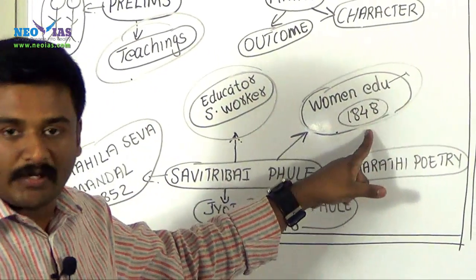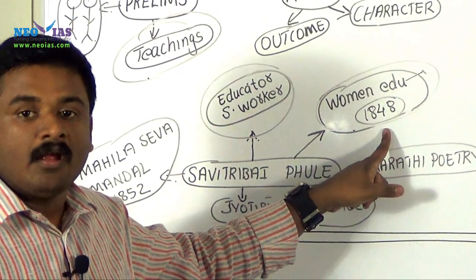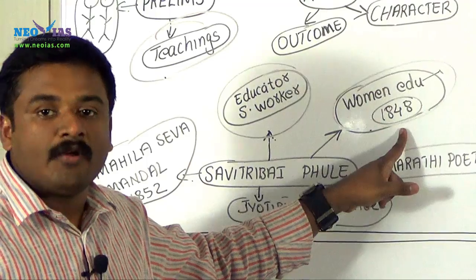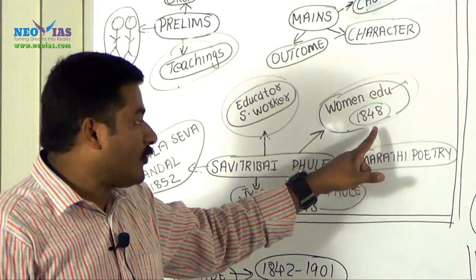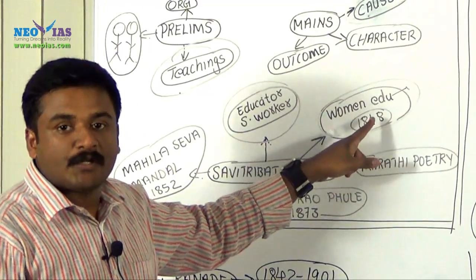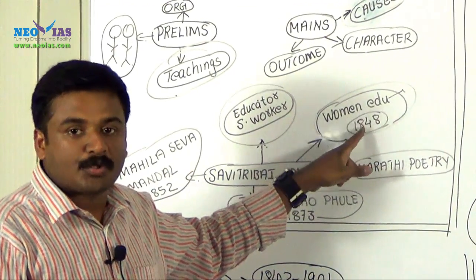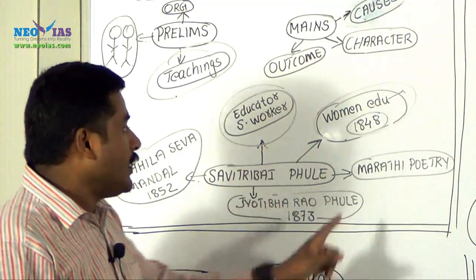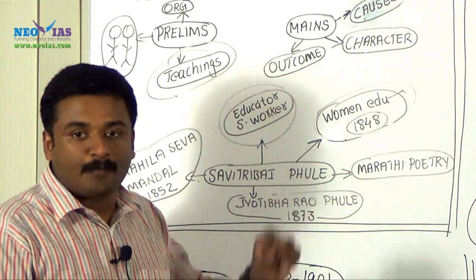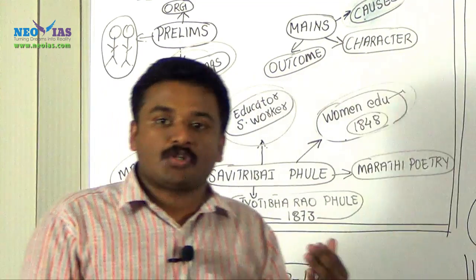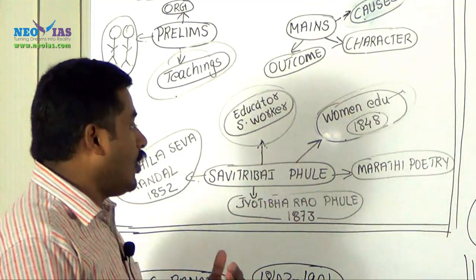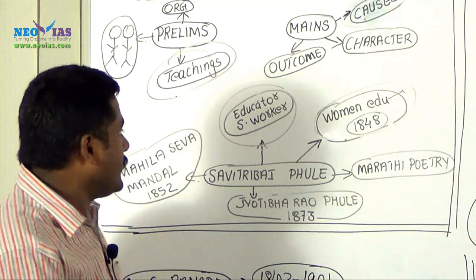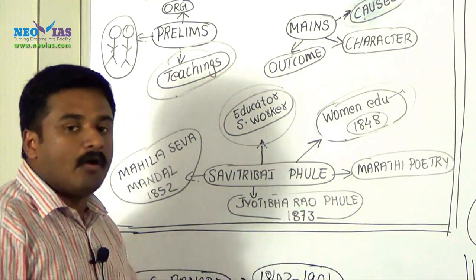It was in 1848. So in such a way, she is a pioneer reformer in the field of promotion of education for girl children, for women. In 1848, she started girls' school for promotion of women education, girls' education. She was a pioneer of Marathi poetry. She is a great poet and she was even recognized by the British colonial government. And she was the wife of Jyotiba Rao Phule.